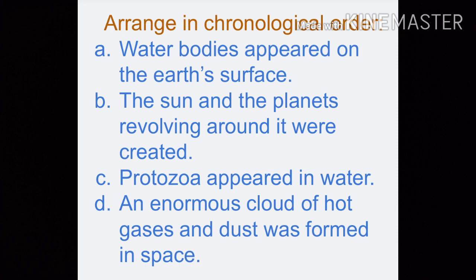Second, the sun and the planets revolving around it were created. Third, protozoa appeared in water. And fourth, an enormous cloud of hot gases and dust was formed in space.